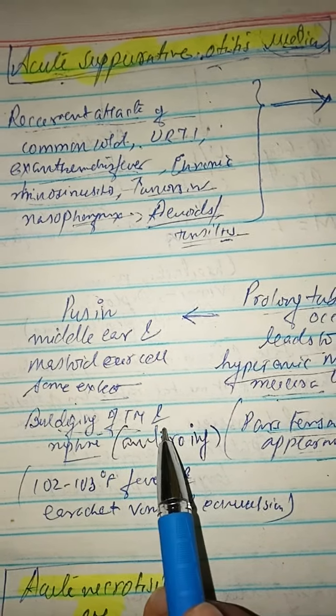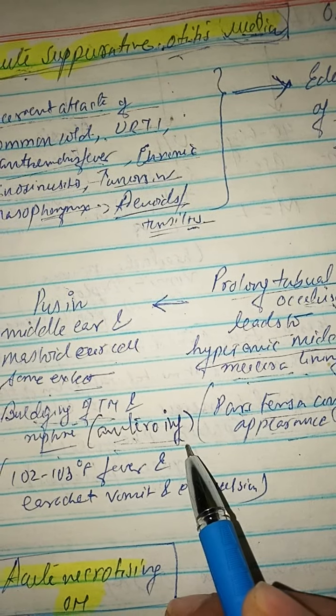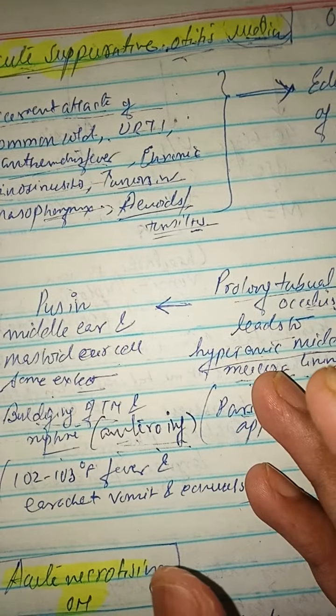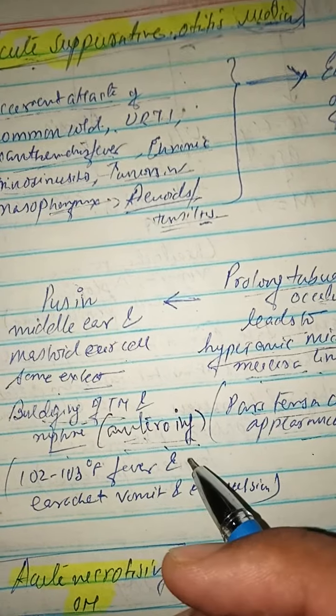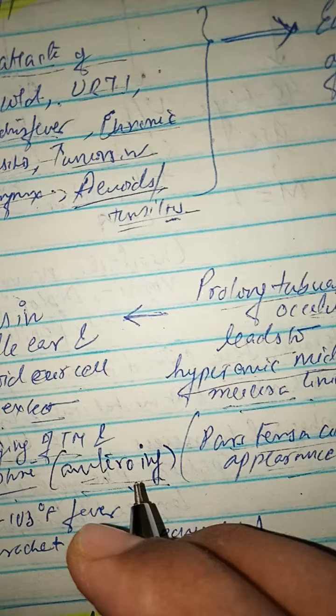So there will be bulging of the tympanic membrane and rupture due to the pressure effect of the pus in the anterior-inferior quadrant of the tympanic membrane. Due to the pressure, the pus comes out and the patient complains of ear discharge, vomiting, fever. This is known as pulsatile otorrhea or lighthouse sign.